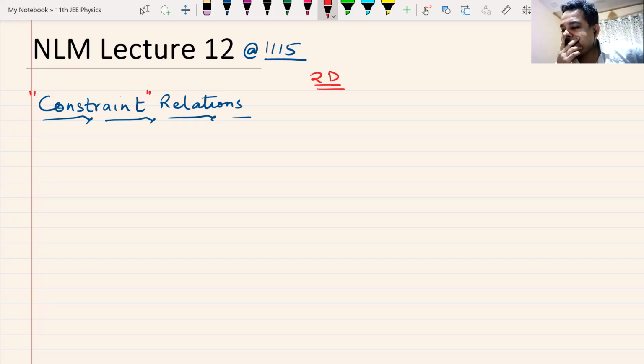Okay, constraint relation is what I am thinking of. As I told you, physics is pretty simple. Why do I call physics so simple? Because whatever we talk about in physics has some meaning. And normally, whatever it means, we try to put it in the name itself. Most of the time, we name it in such a way that the meaning is very clear from the name itself.